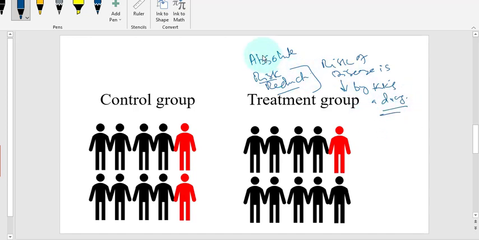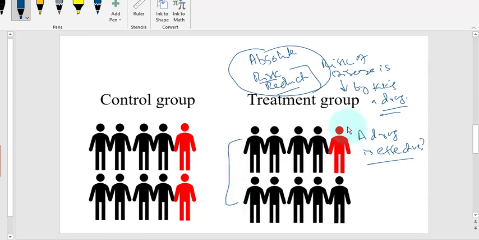How much a drug is effective? The measurement of that value is called absolute risk reduction. So if you are taking 10 participants and one of them gets treated, what is the absolute risk reduction?